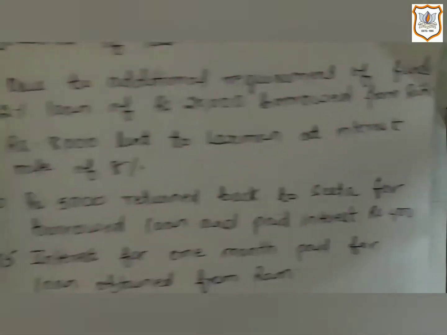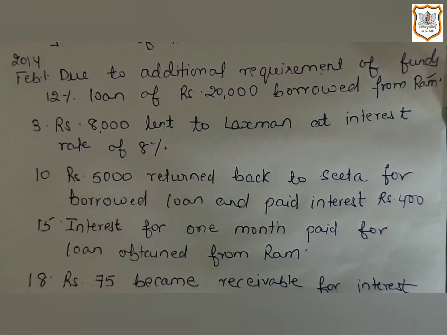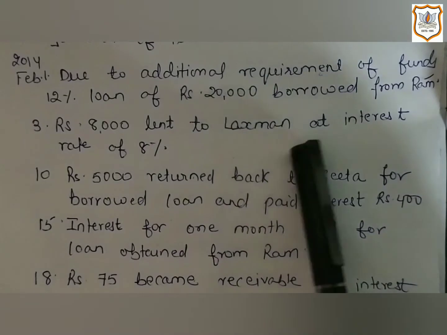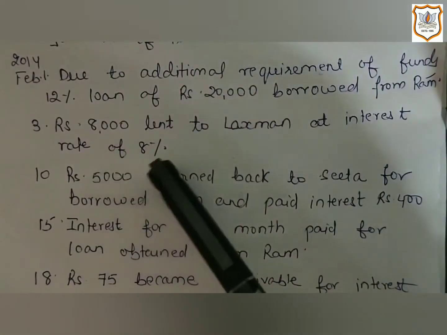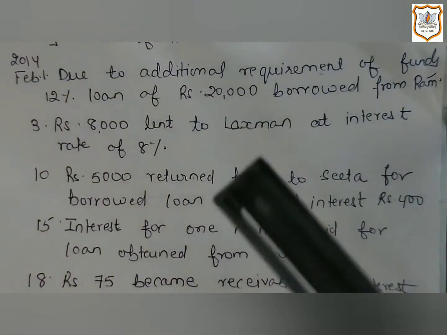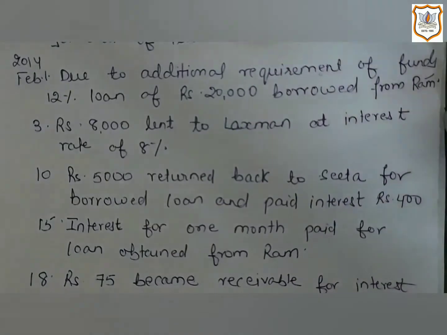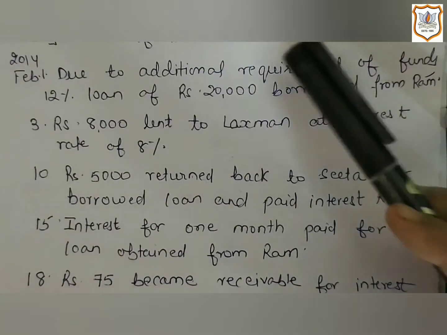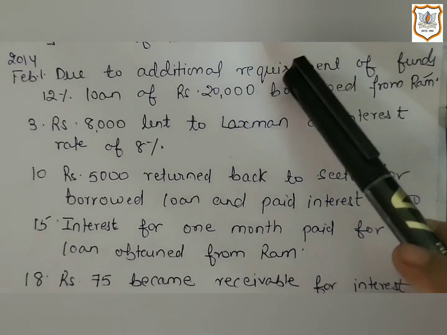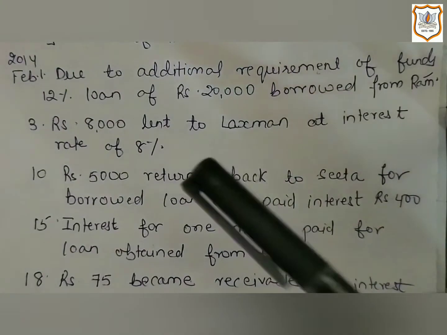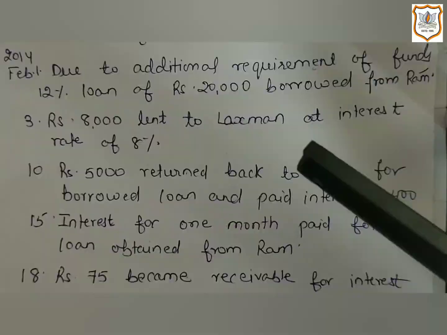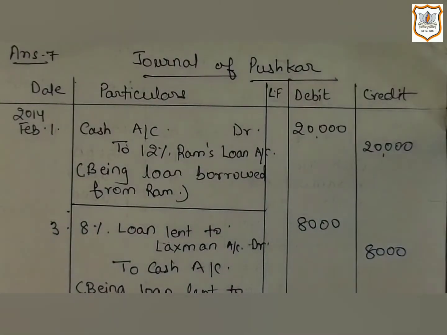Now let's move to the next transaction, that is the third date. Rupees 8,000 lent to Lakshman at an interest rate of 8%. That means here the loan is being given to Lakshman. It is just the reverse case of the first transaction. In the first transaction, the business has borrowed a loan from someone, and in this transaction, the business is giving a loan to someone. So let's see the journal entry for this.